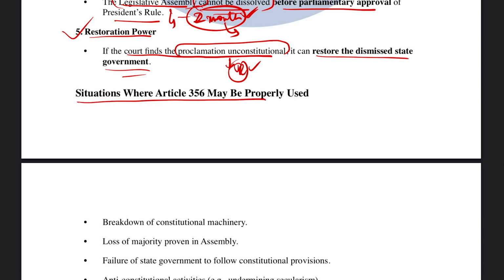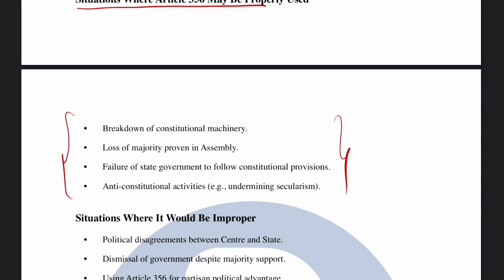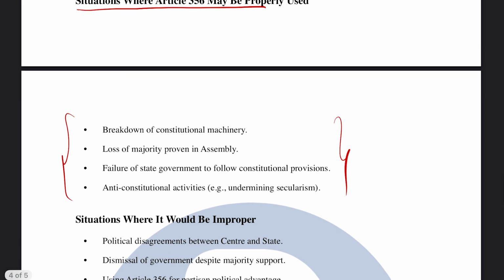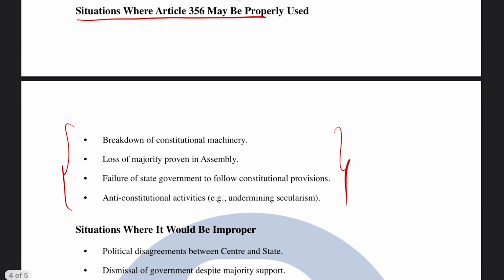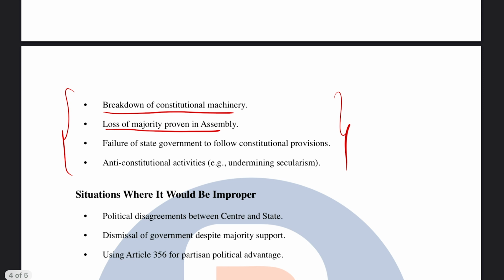Now we will also see the situations where Article 356 may be properly used. There are a few important situations where President's rule can be justified. First is breakdown of constitutional machinery. Second is loss of majority proven in the assembly, talking about the floor majority.